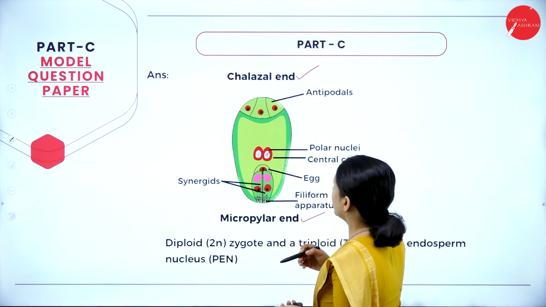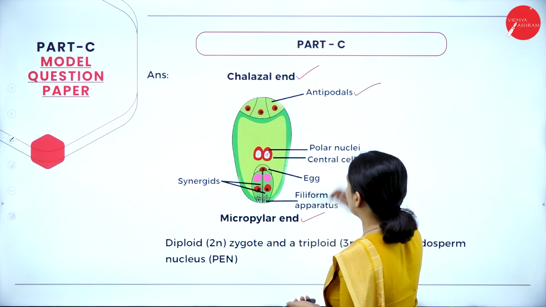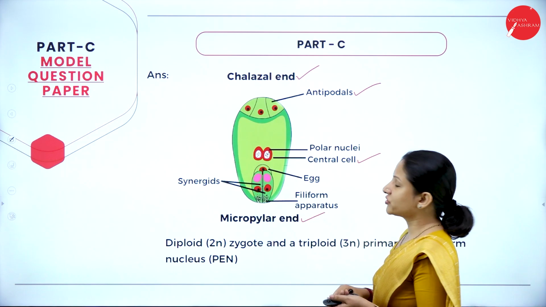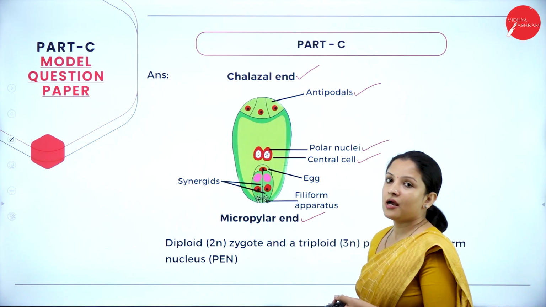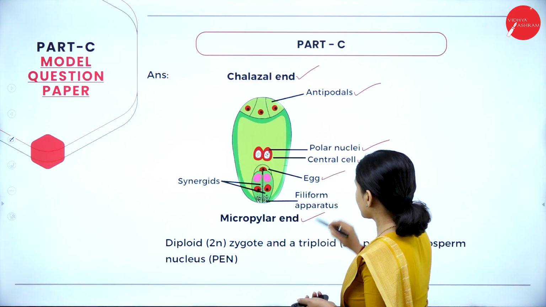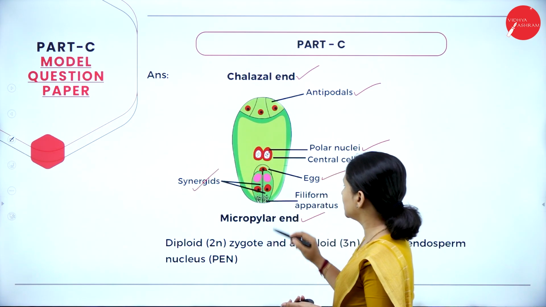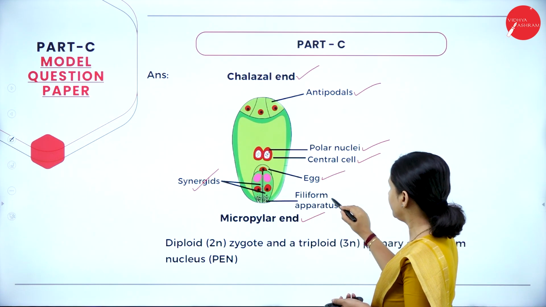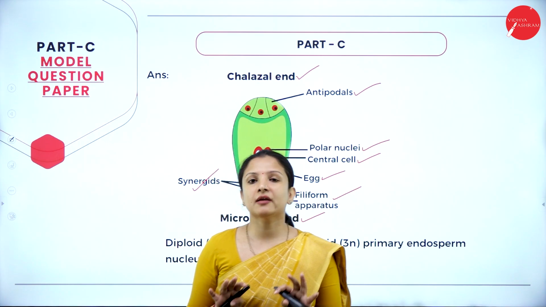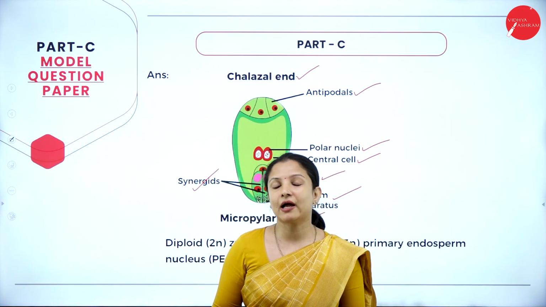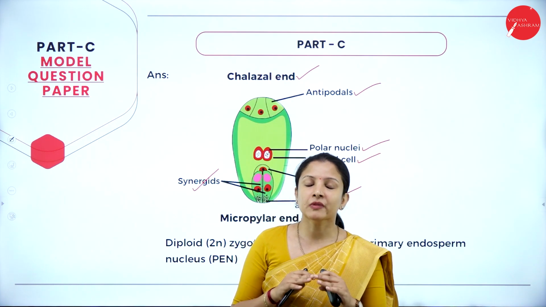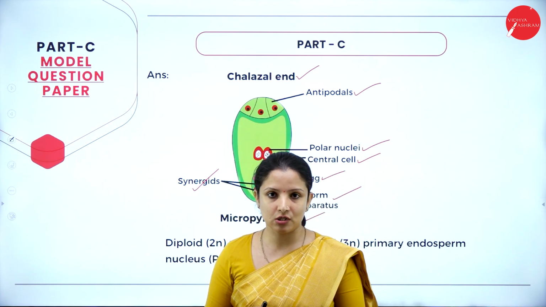So first mark the chalazal end, then the antipodals, that is 3 antipodals that are there. Then comes the central cell, which is having 2 polar nuclei, having a ploidy that is haploid. And then the egg cell, then comes the synergids, and in the synergids, the finger-like projections called the filiform apparatus. So there need to be 6 markings, and if the diagram is drawn very neatly and labeling is not done, then marks will not be given for the diagram. So at least 6 labelings should be there for a 3 marks question.